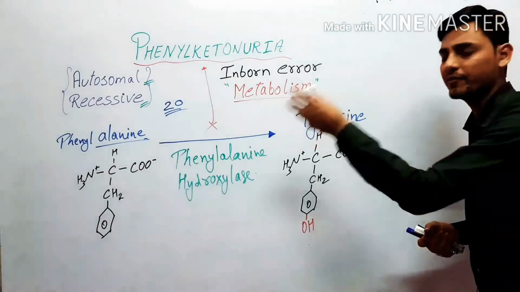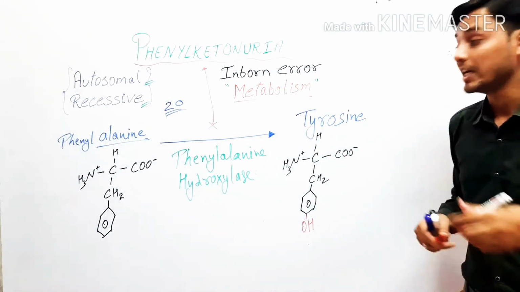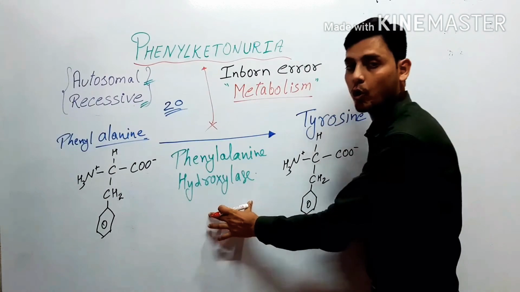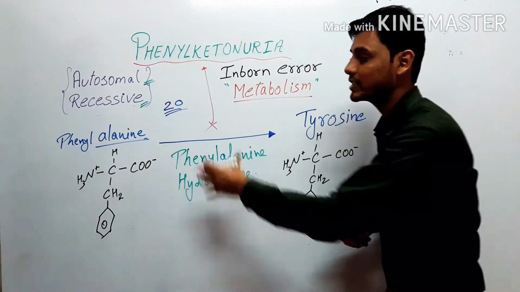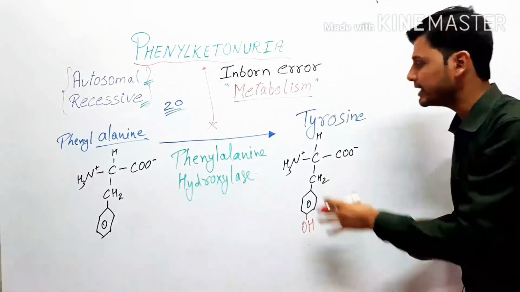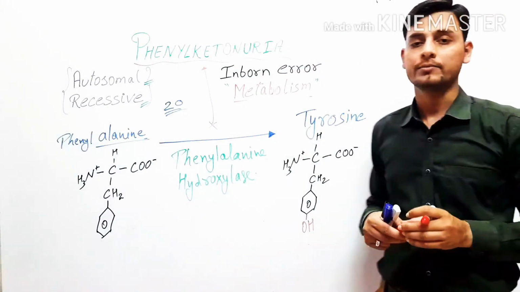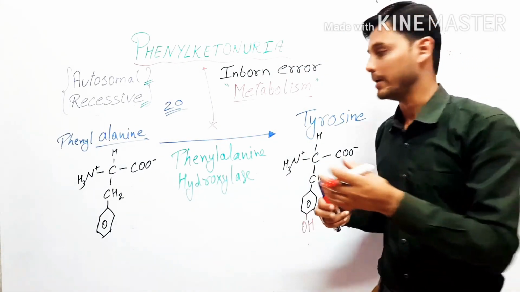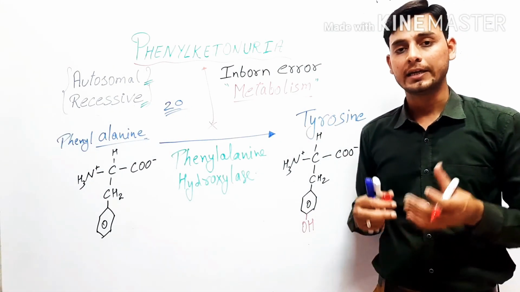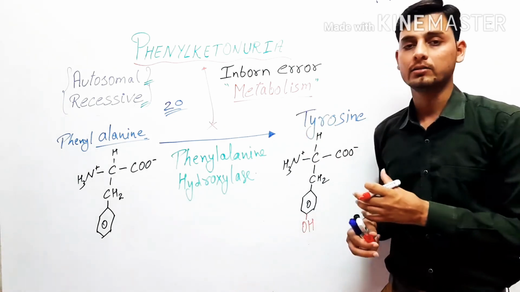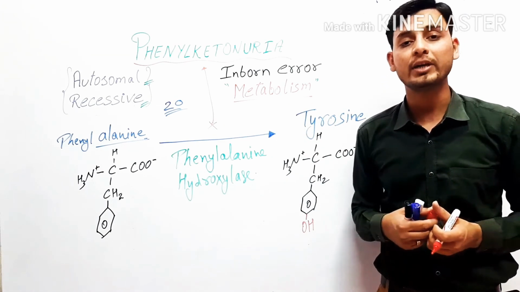This enzyme converts phenylalanine into tyrosine. But because of the absence or lack of this enzyme phenylalanine hydroxylase, this phenylalanine has not been converted into tyrosine. भाई phenylalanine को tyrosine में convert होना था. Now it has not been converted. अब convert नहीं हो रहा तो it has been accumulated.